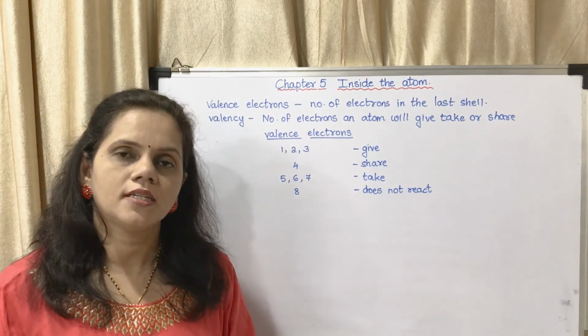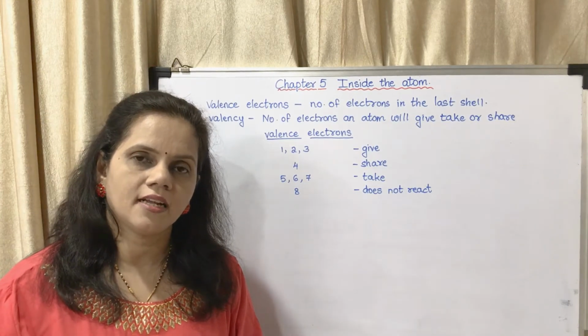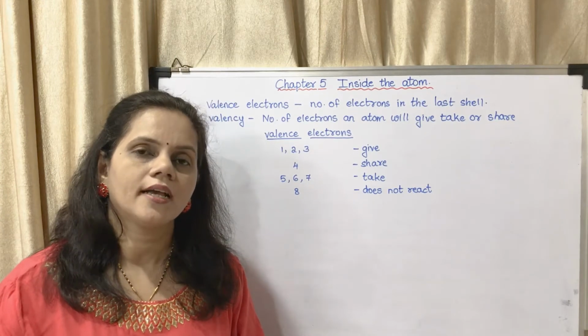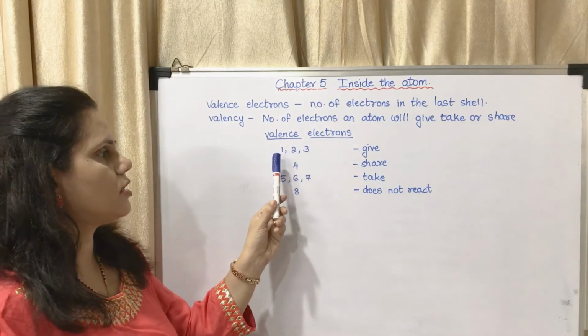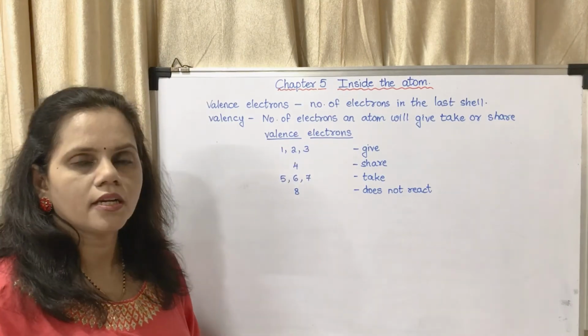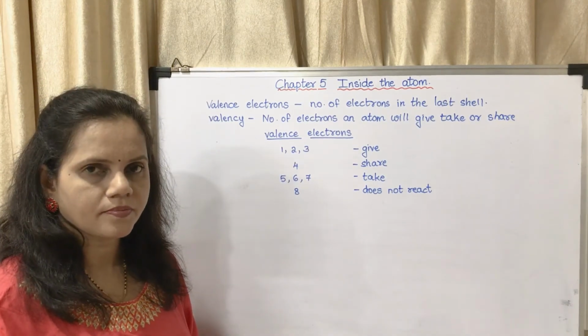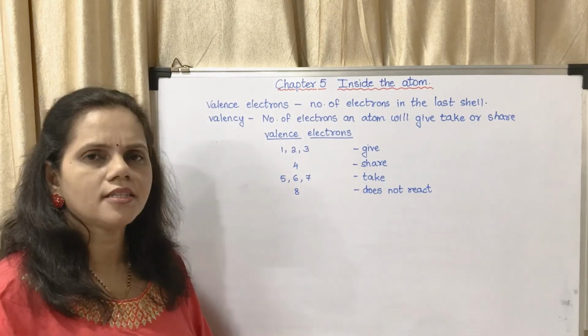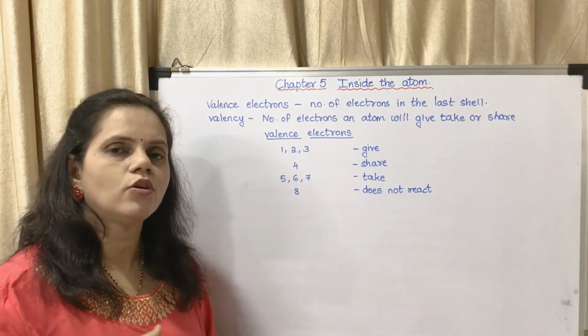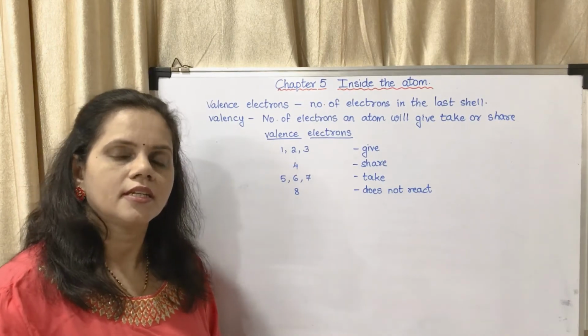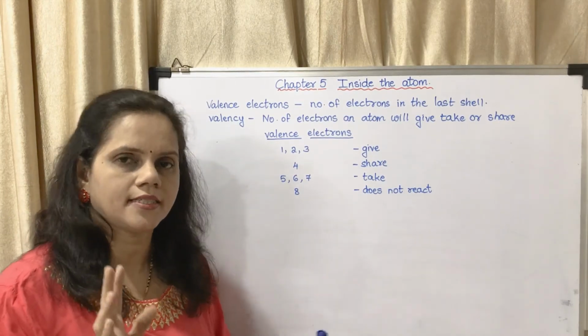So what is valency? Valency is the number of electrons an atom will give, take or share. If the valence electron is 1 or 2 or 3, it will give. Why are they doing all these things? It is for reaction. Only when they go to react with other elements. Otherwise they are as they are.